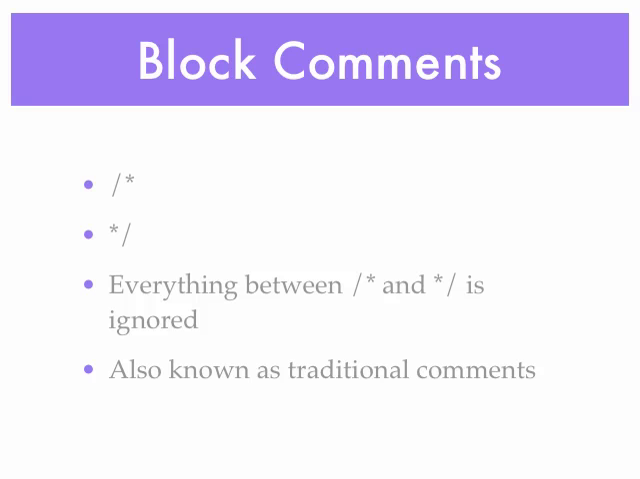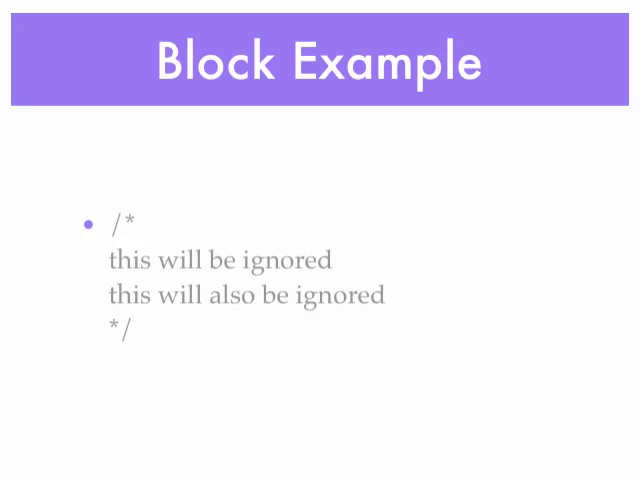Okay, block comments are forward slash and an asterisk, and then an asterisk and a forward slash. Anything between those 2 elements, that forward slash asterisk and the asterisk forward slash, is ignored. This is also known as a traditional comment. Okay, a block example, here we have a forward slash and asterisk. Anything between that and the asterisk and the forward slash will be ignored. You can have a million lines there, they'll all be ignored.